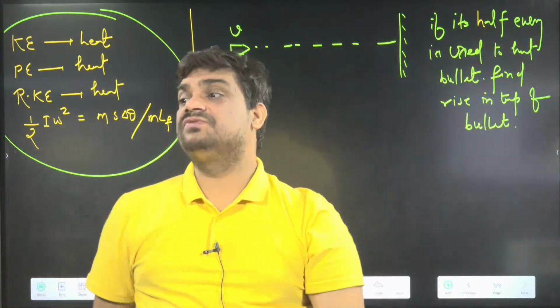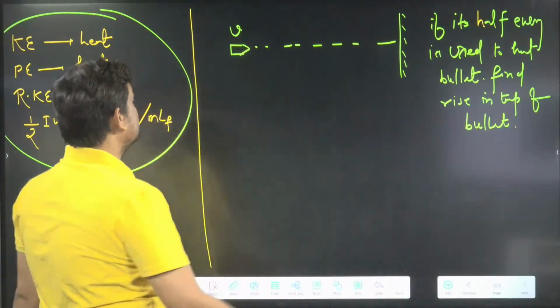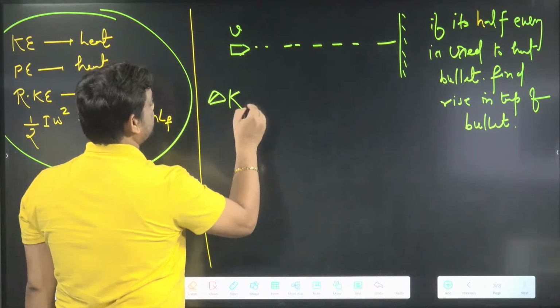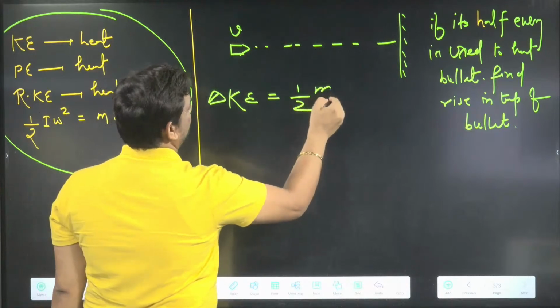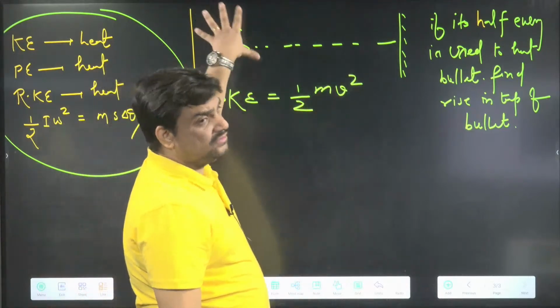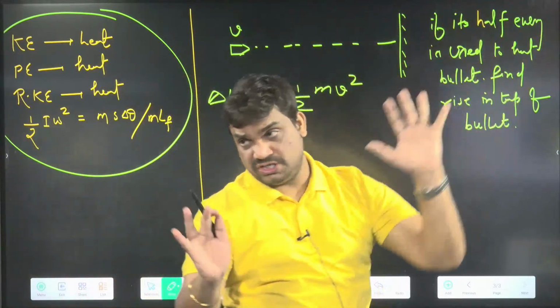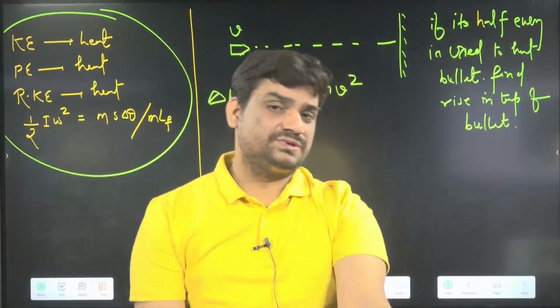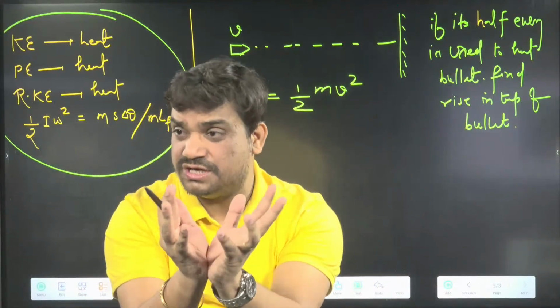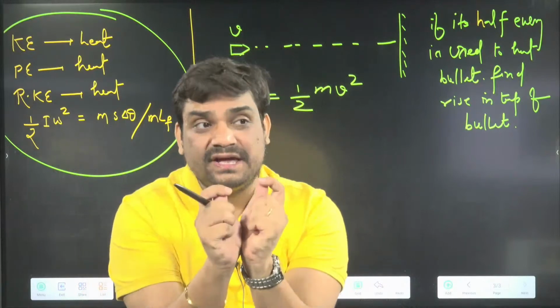So we can see how much change of kinetic energy in this case. Sir, the change of kinetic energy in this case is going to be how much? Half of mv square, because here it is half mv square and here 0. So change of K equals 0. So now we can say whatever the change of energy is there, half of the energy is going to heat